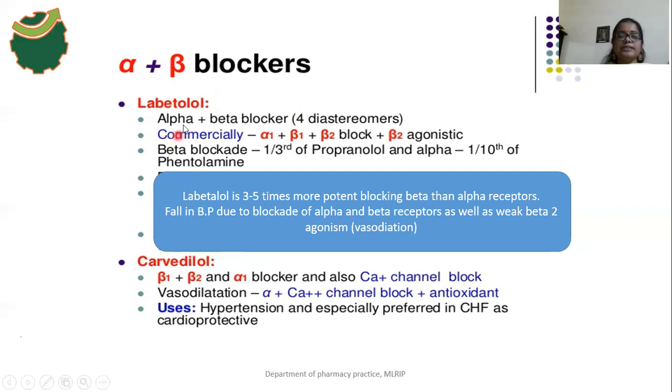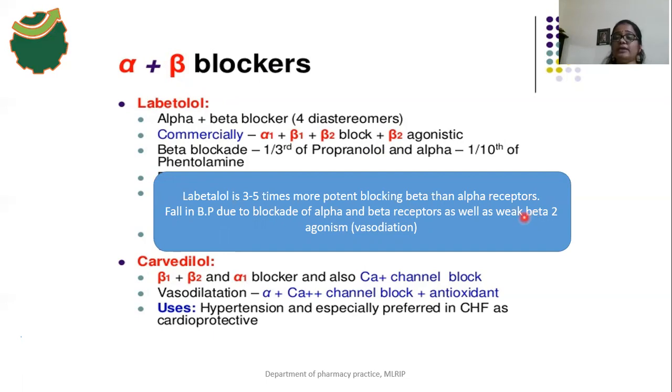Okay, and this labetalol drug blocks the beta 2 receptor about 1/3 as much as propranolol, and it blocks the alpha receptor about 1/10th as much as phentolamine. This labetalol drug is 3 to 4 times more potent in blocking beta receptors than alpha receptors. And the fall in BP occurs due to blockade of alpha receptors and beta receptors, as well as the weak beta 2 agonism action.